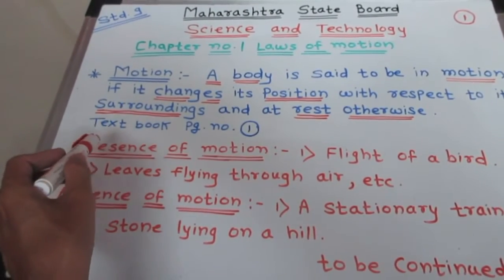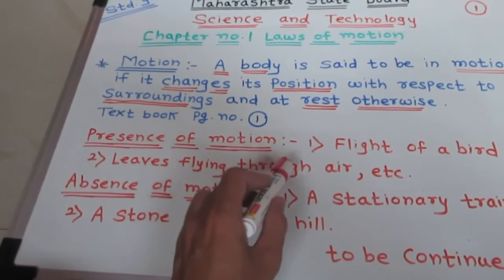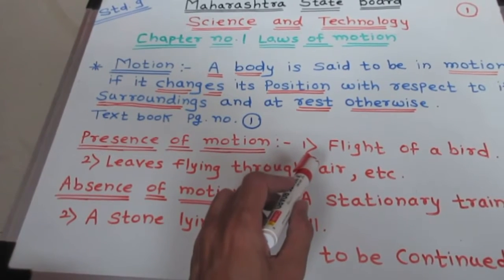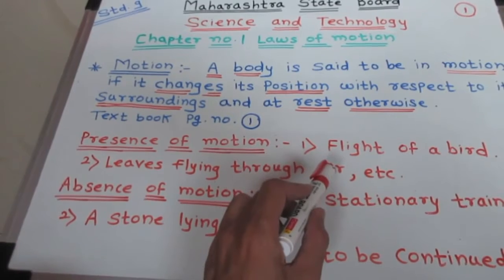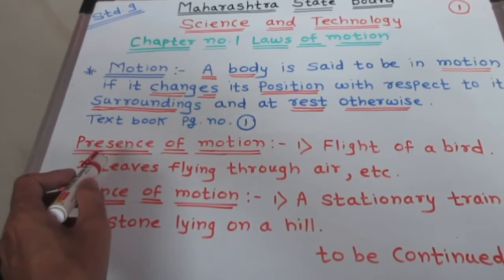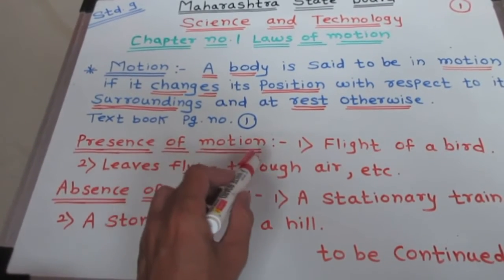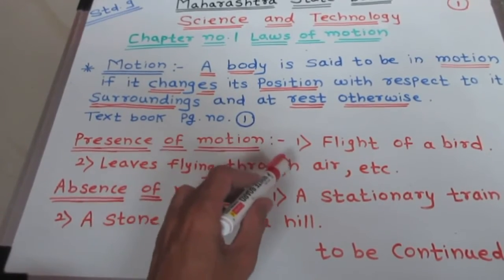Now we will take the second example, leaves flying through air. So now if you see, a tree is there and some leaves fall from the tree. That fall from the tree means the positions of the leaves change. So it is also an example of presence of motion.